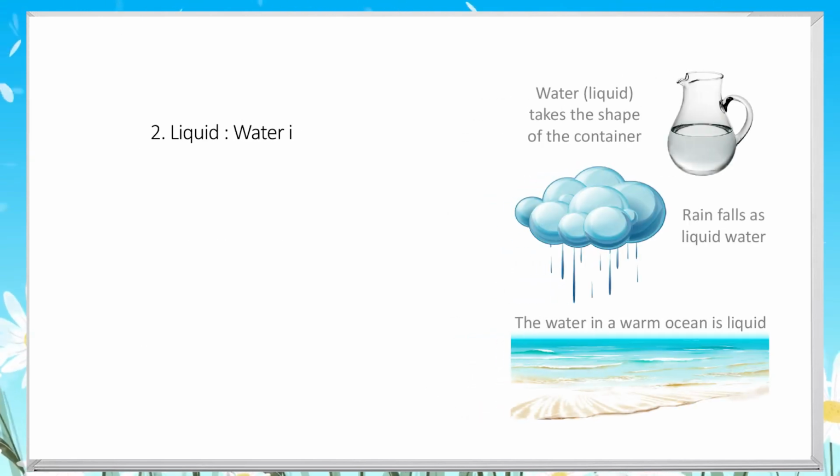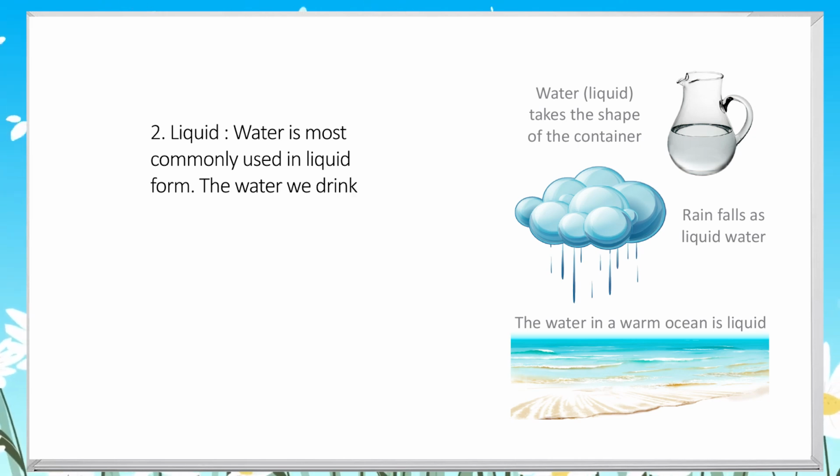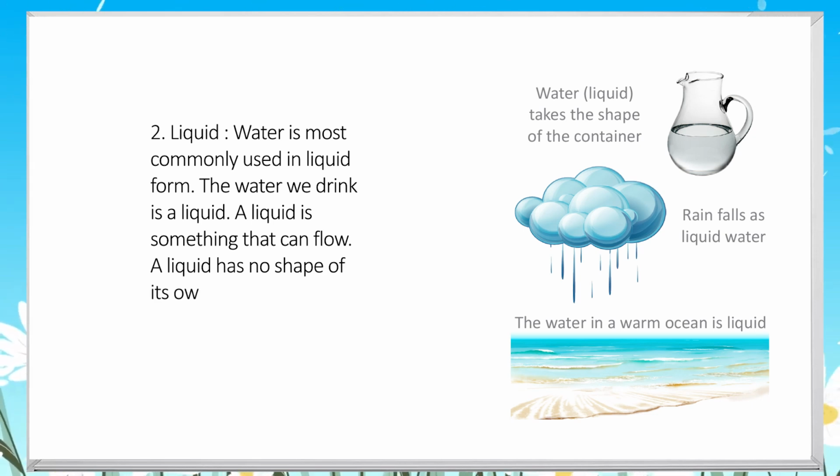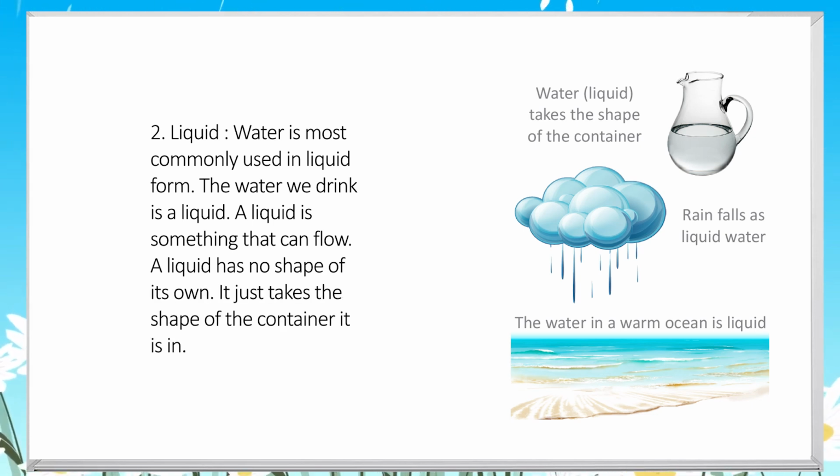2. Liquid. Water is most commonly used in liquid form. The water we drink is a liquid. A liquid is something that can flow. A liquid has no shape of its own. It just takes the shape of the container it is in.